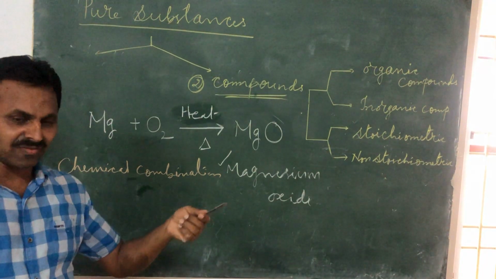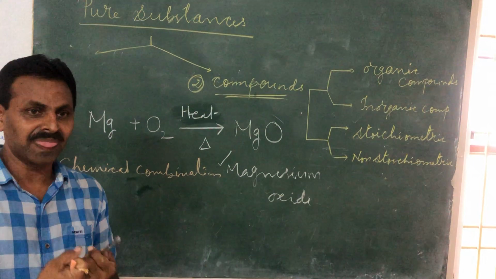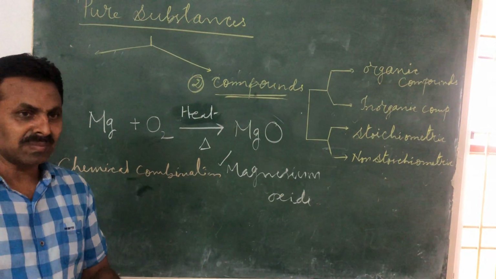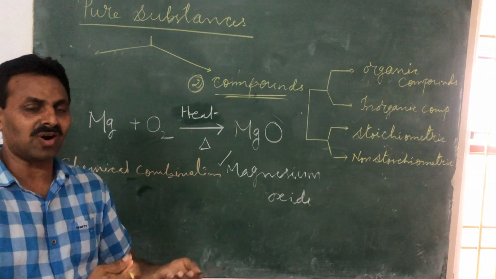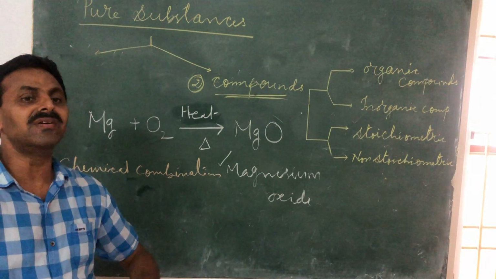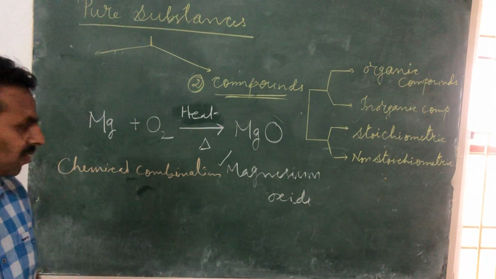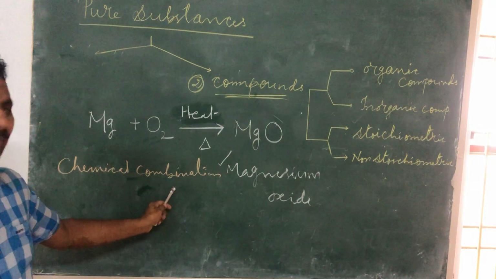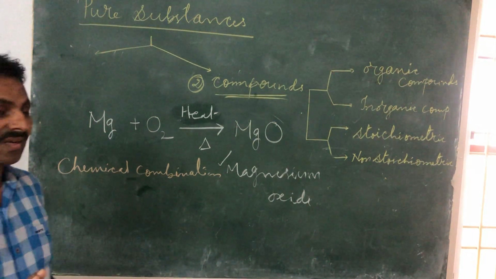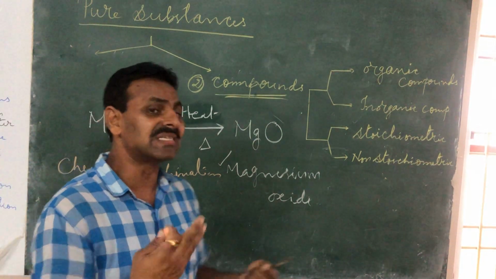Chemically. That means they must have a force of attraction between them. When they combine, they must change their form and get converted into a new compound, a new form. That is chemical combination, not physical combination. Physical combination gives mixtures.